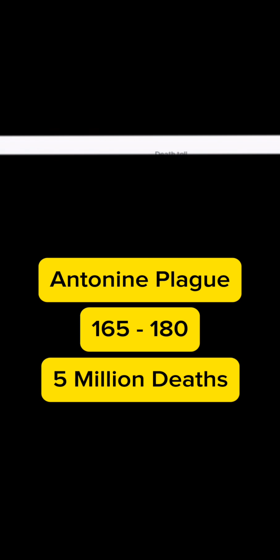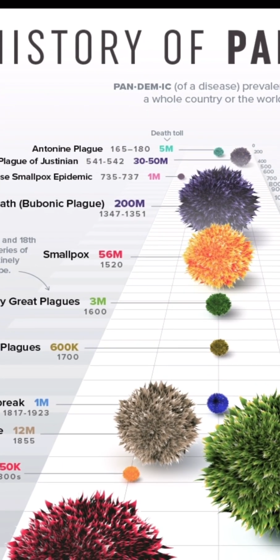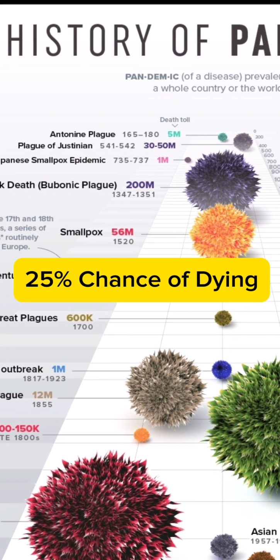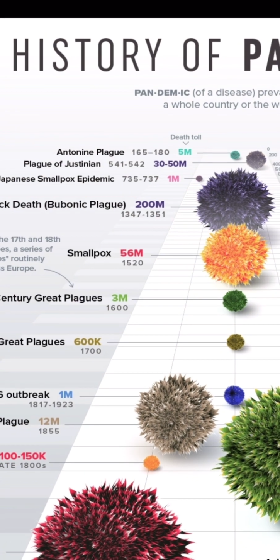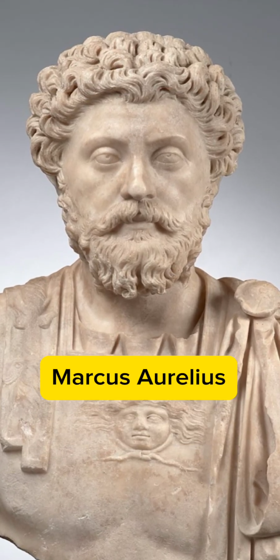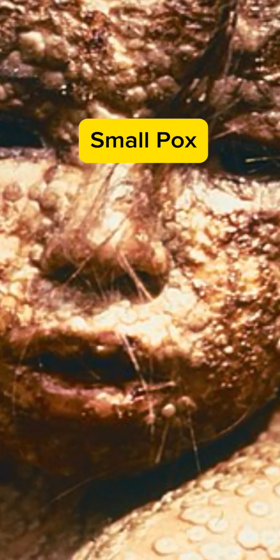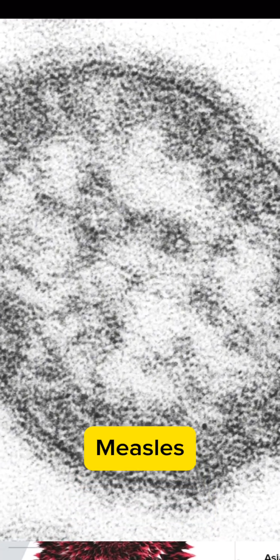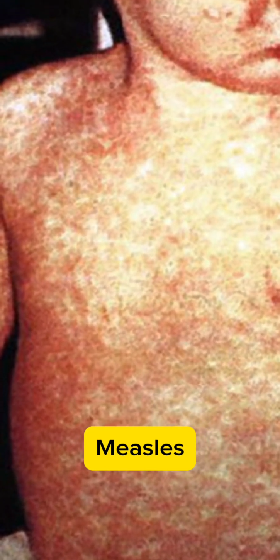We start off with the Antonine Plague from 165 to 180. It killed about 5 million people. Anyone who contracted it had a 25% chance of dying. It was at the time of the famous emperor Marcus Aurelius. The bug was thought to be smallpox. There's also suggestions it could be measles, but latest evidence suggests smallpox came much later on.